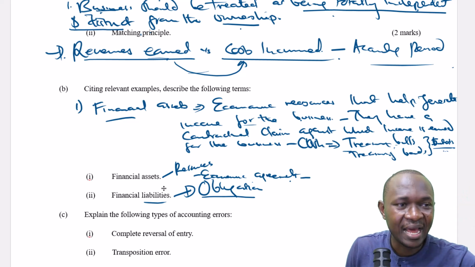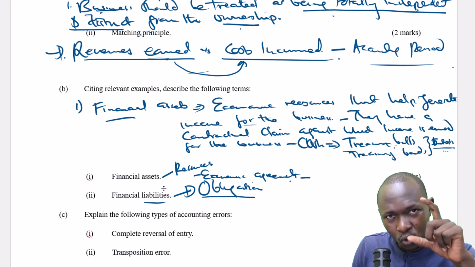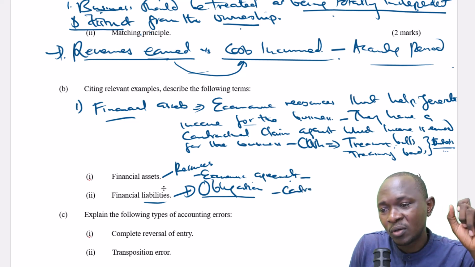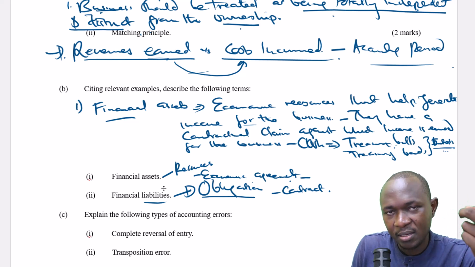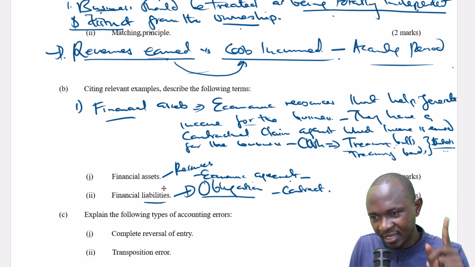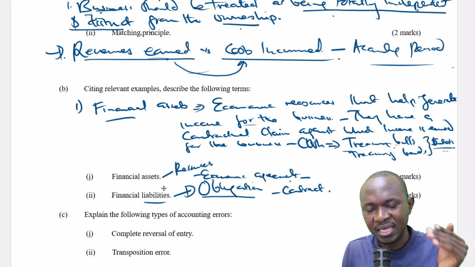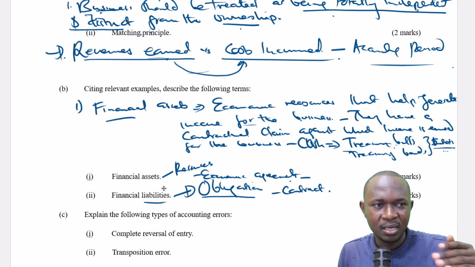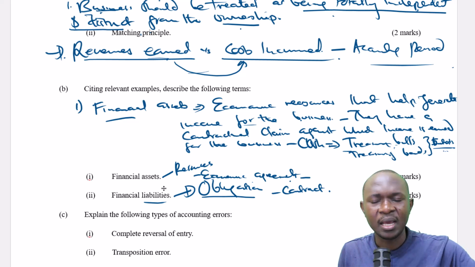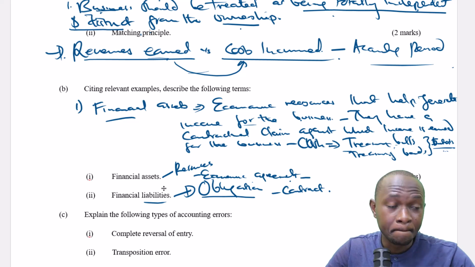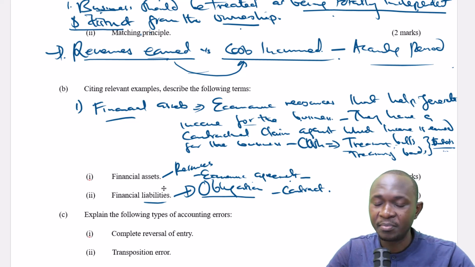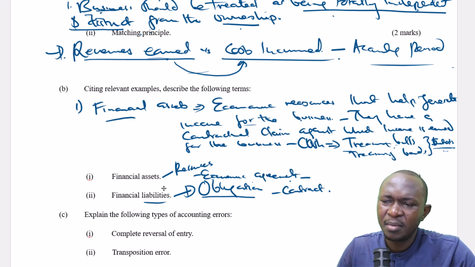They create an economic obligation because you enter into a contract that will require you to repay the monies back plus some interest. So we say these are financial liabilities. Common examples are debts.